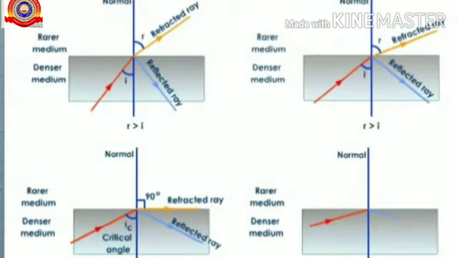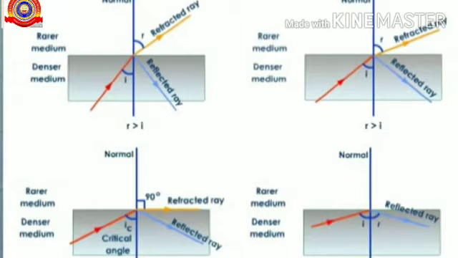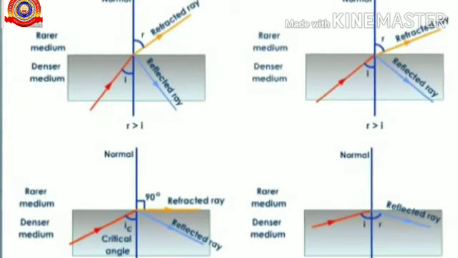If we further increase the angle of incidence, the light ray, instead of getting refracted, bounces back into the same medium, obeying laws of reflection. This is known as total internal reflection.